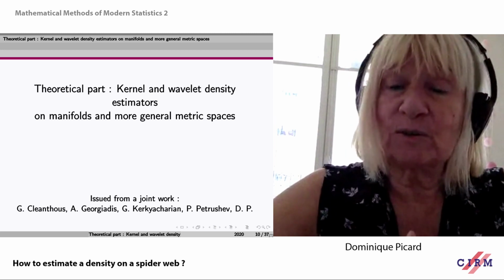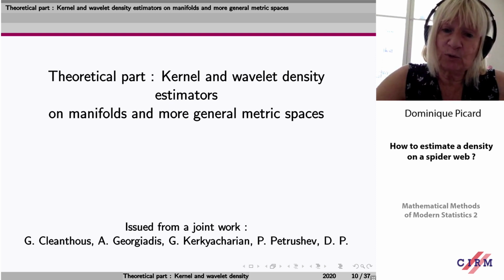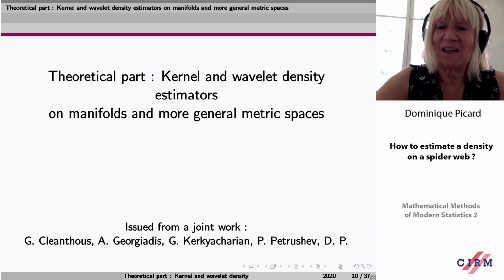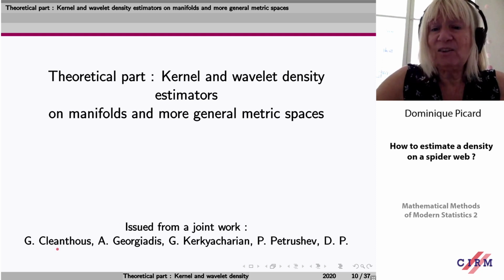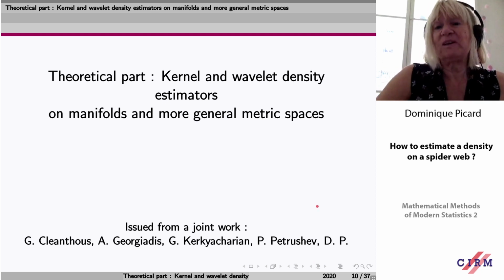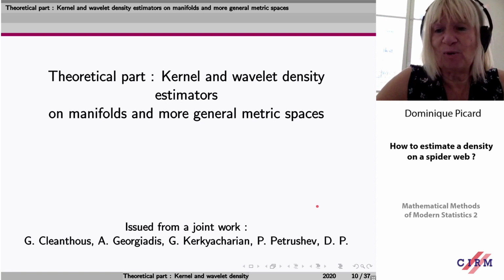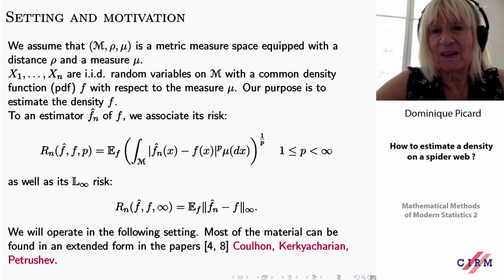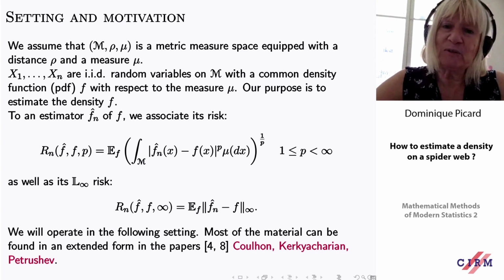This theory is issued from a joint work with the people who are written here. There are a lot of people, and it has already appeared in the Bernoulli journal, so you can find the proof. But I will try to give you some indication about the proof.